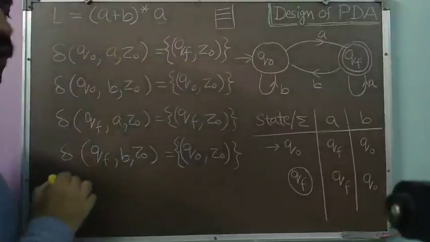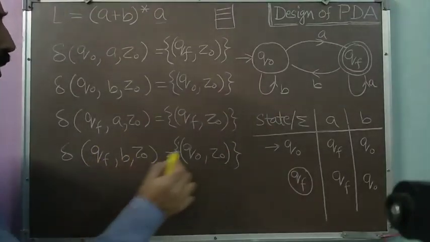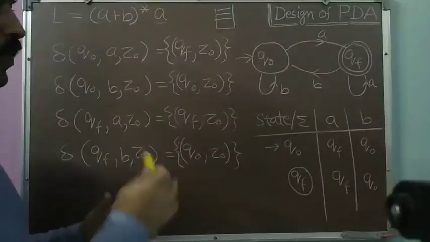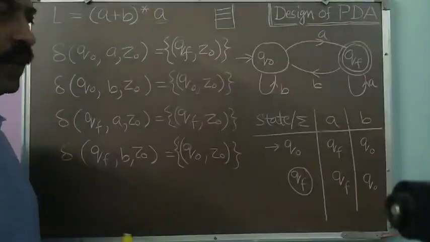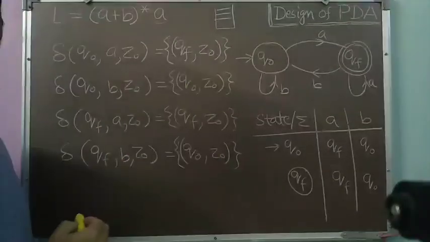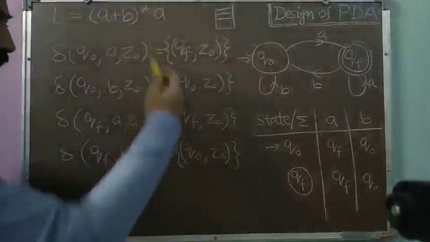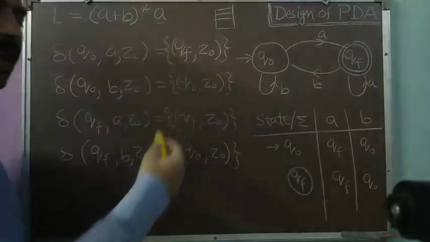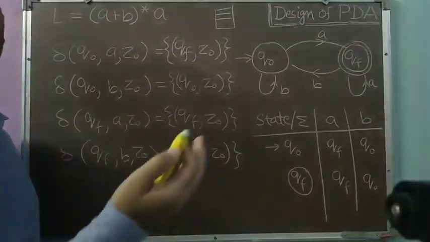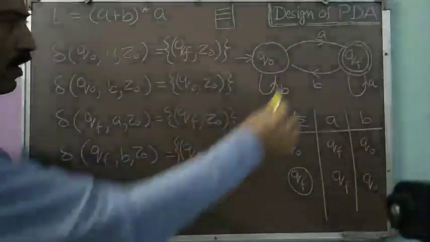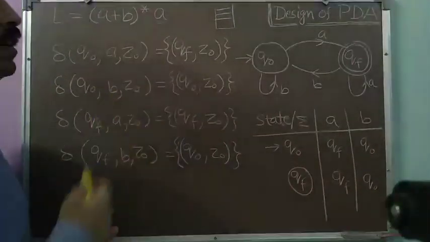So only through the change of the state: Q0 on A moves to QF. Q0 on B remains at Q0. QF on A remains at QF. QF on B moves to Q0. So only through the change of the state, we are representing our language. Whenever our word finishes, if we end up in a final state, that is QF, then we say our word is accepted. So the PDA which we are forming in this manner accepts the language through the final states. Up to now we were discussing PDAs which accept the language through the null store, but here if we use this method, we will always make a PDA which accepts the language through the final state.